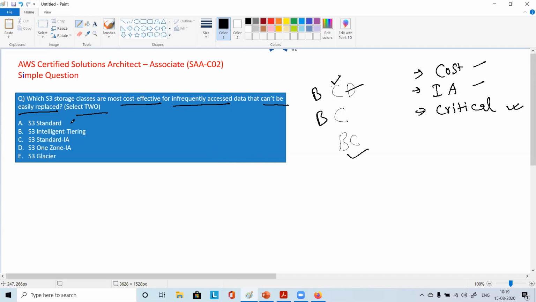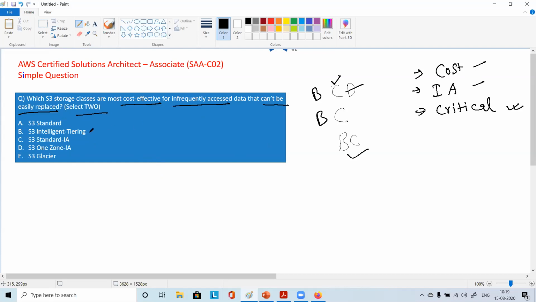So this may not be the right answer, but we have to consider each and every answer before we finalize. We cannot say this is not the right answer until after looking at all the other options. So the Standard one is not good with respect to cost and infrequent access criteria. However, it's good for critical data.